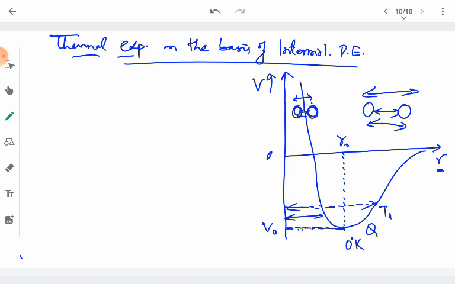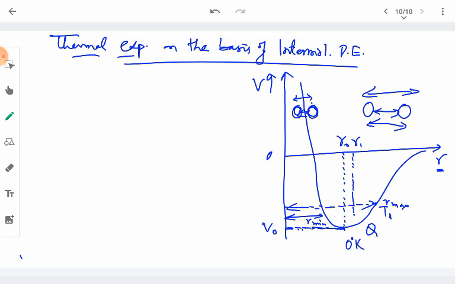So what is the average separation between any two molecules at high temperature T1? It will be the average of the minimum distance between the molecules and the maximum distance between the molecules. So the average of this minimum and maximum will come out somewhere here. So it represents that at high temperature T1, the average separation between the molecules has increased to R1, and this